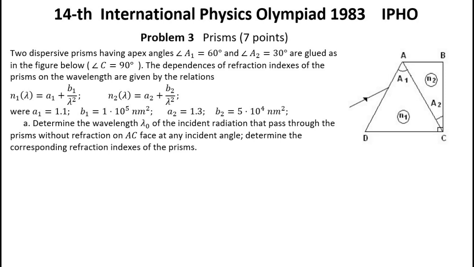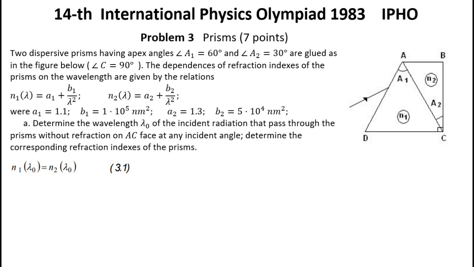Question A. Determine the wavelength λ0 of the incident radiation that passed through the prisms without refraction on AC face at any incident angle. Determine the corresponding refraction indexes of the prisms. Solution. The ray with the wavelength λ0 passed through the prism system without refraction on AC face at any angle of incidence if n1(λ0) equals n2(λ0).